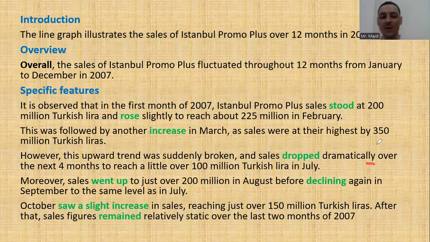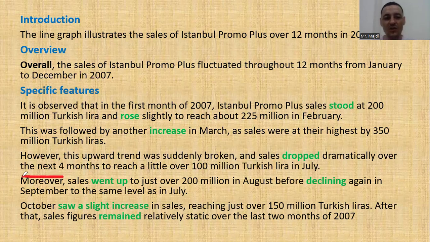dramatically, adverb, over the next 4 months to reach a little over 100 million Turkish lira in July. Look, over the next 4 months. I don't have to mention the next 4 months by their names. Why? Because they're not important. I don't see that many changes happening there. So I just say over the next 4 months because the trend was the same, going up.